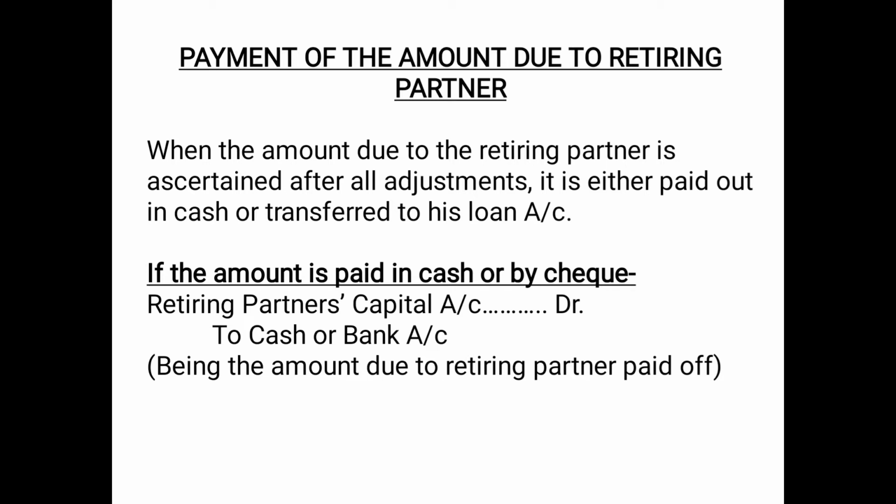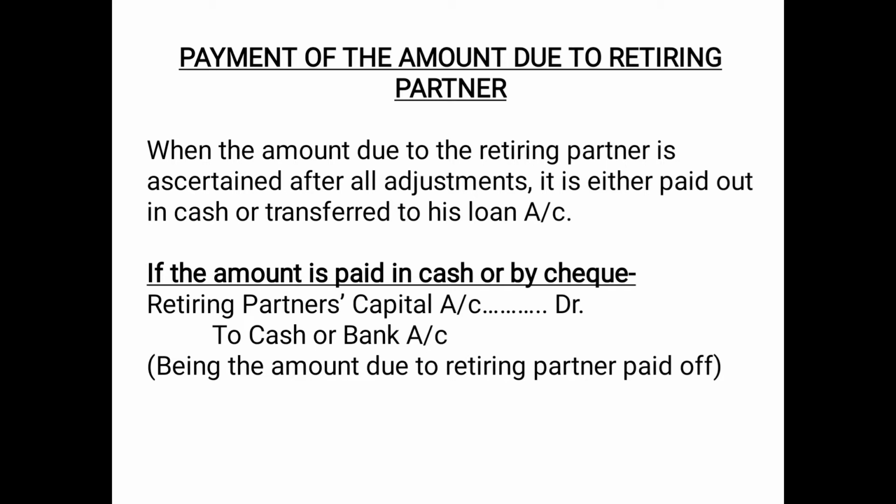Either it can repay the balance amount immediately to the retiring partner in cash, or it can keep the balance and pay it later on, but in that case the balance needs to be transferred to the retiring partner's loan account, because since the partner has already retired, it cannot be treated as his capital.